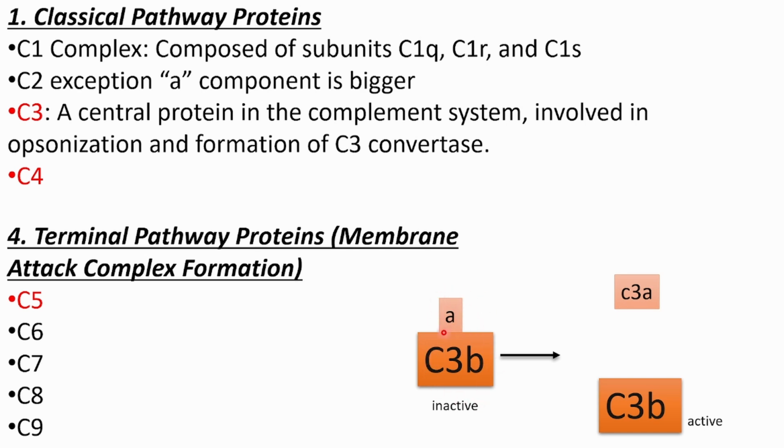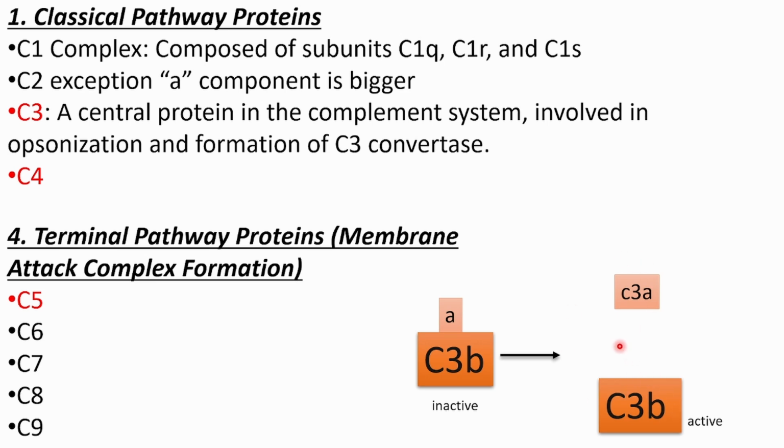Again we just need to know which one is big and which one is small, like nursery things. Which one is big? C3B is big. Which one is small? C3A is small. So A goes away and this big one comes this side and becomes active.